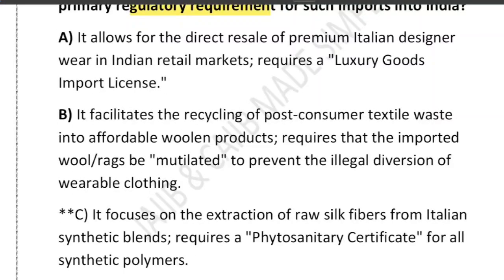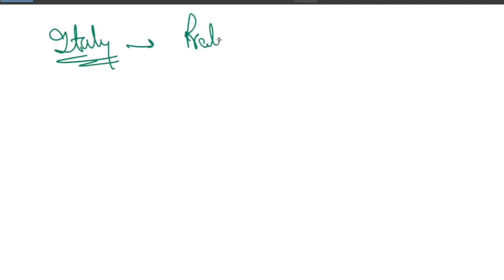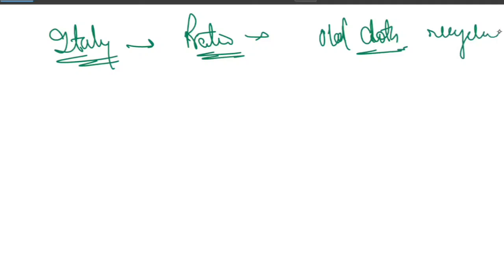Very good question. So why is this import important for the circular economy? Let's understand the entire concept with a simple story. Italy, especially a region in Italy called Prato, is famous worldwide for old cloth recycling and textile waste.